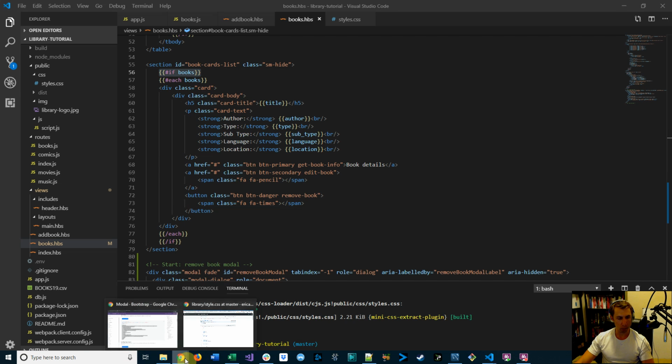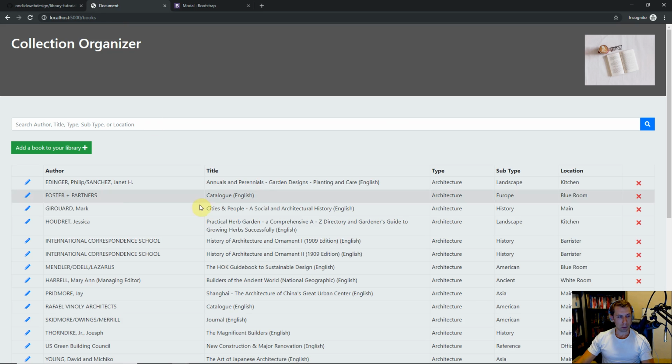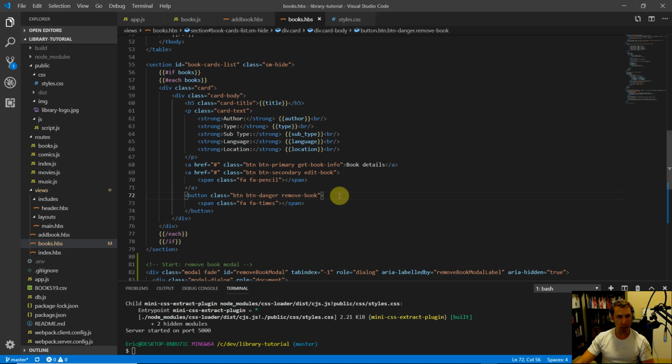If I go back to our page here, for example, if they were to click the fifth one down here, we need to know exactly which book they're trying to remove. So we need to have the ID of each book stored in this red X button. Let's see how we can store the individual IDs of each book in these remove book buttons.